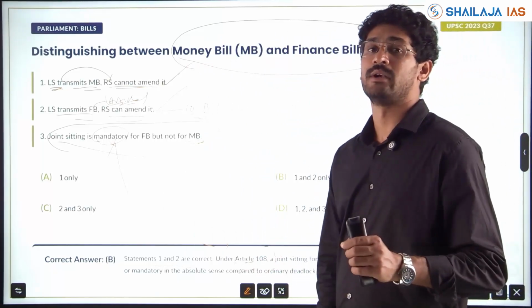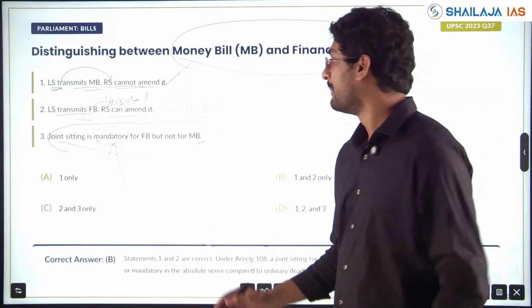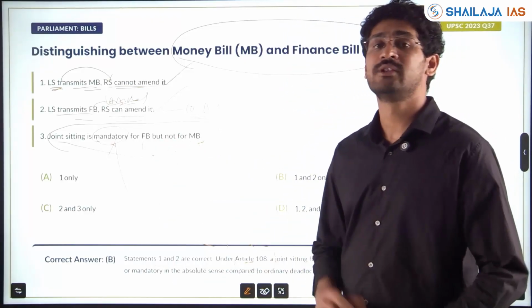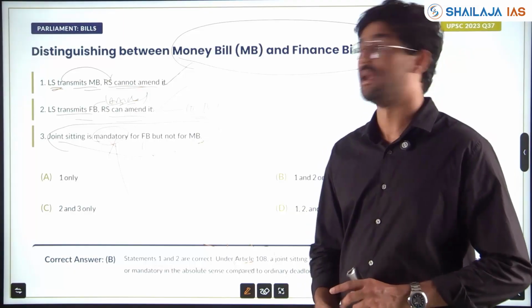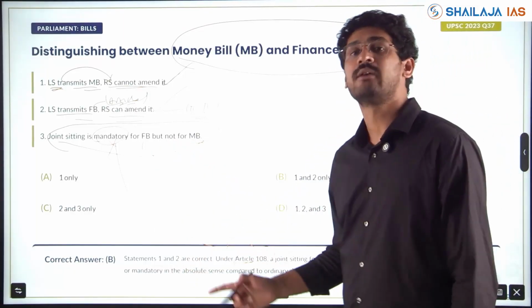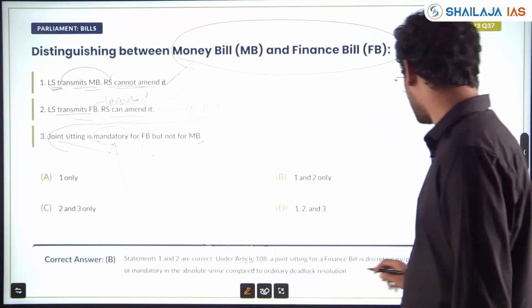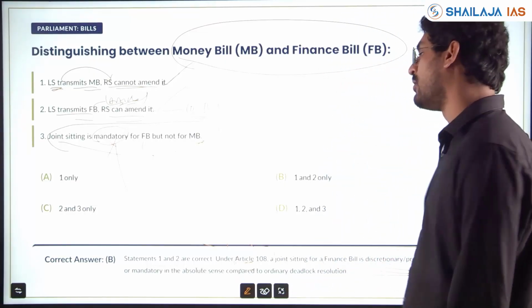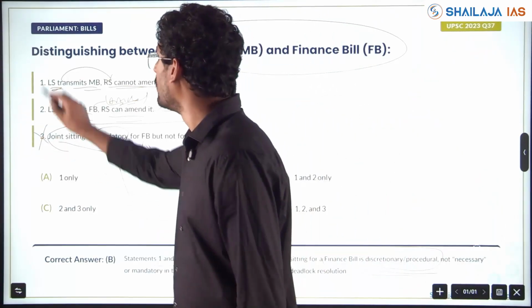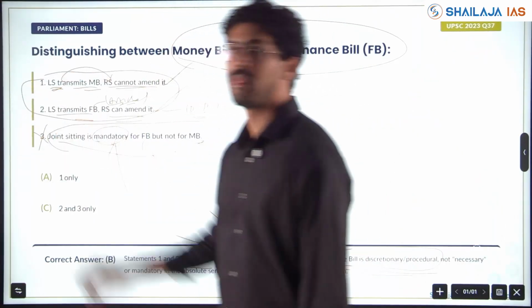You should know the articles for sure, but the provisions of the articles, deciding how the joint sitting happens with respect to ordinary bill and financial bill, which are mentioned in the clauses of the articles, are very important. It is discretionary, not a mandatory or absolute thing. So 3 is wrong, 1 and 2 are right.